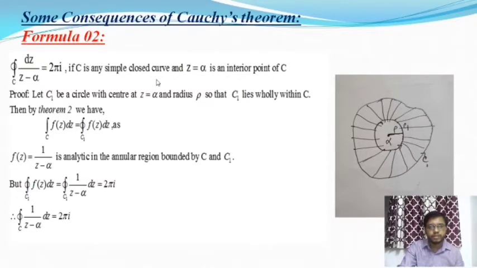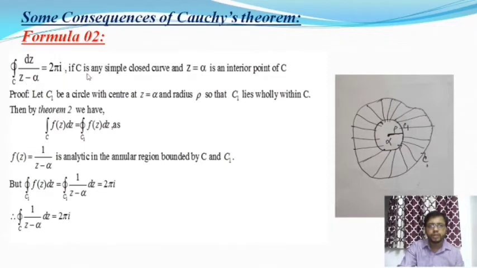In the first case, the function f(z) equal to 1 by z minus alpha is analytic, but in this case it is not analytic. Why? Because at the point z equal to alpha, the function is undefined, so we cannot apply Cauchy's theorem on this problem.